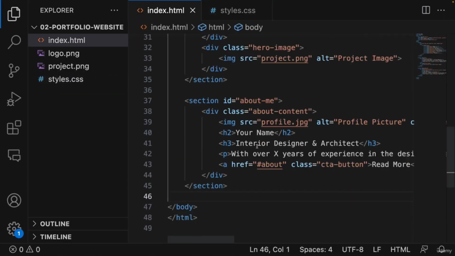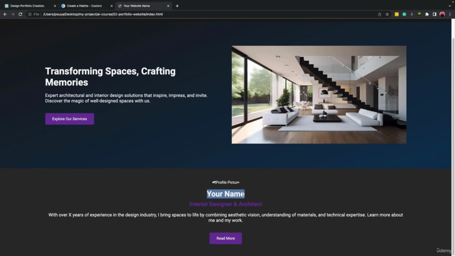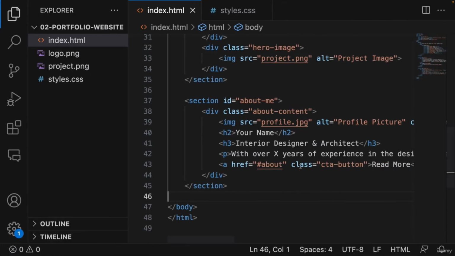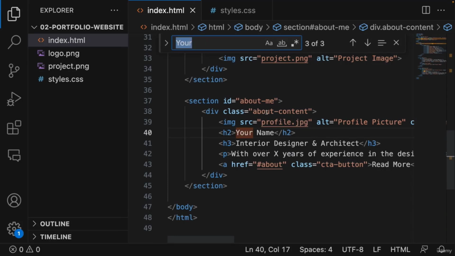If we come to the HTML part, this is a section that we just added. And if you just look for the same words, if I come here, select your name, copy it, okay, and then I come here, and inside the code, press Command and F on Mac or Control F on Windows, and paste the text that you found on your website.